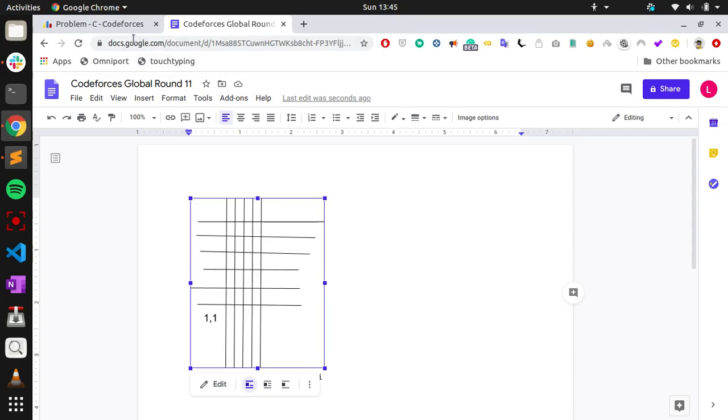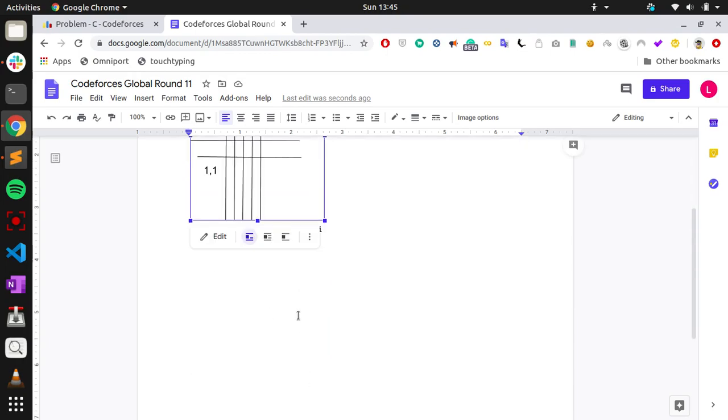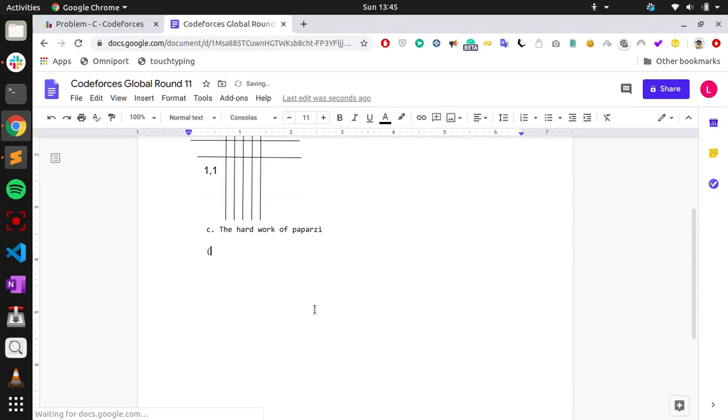Each intersection point is represented by x and y, and we have a constraint that x is less than or equal to r, and y is less than or equal to r. So that is basically our total grid, from 1,1 to r,r. The lowest leftmost point is 1,1 and the rightmost uppermost point is r,r.